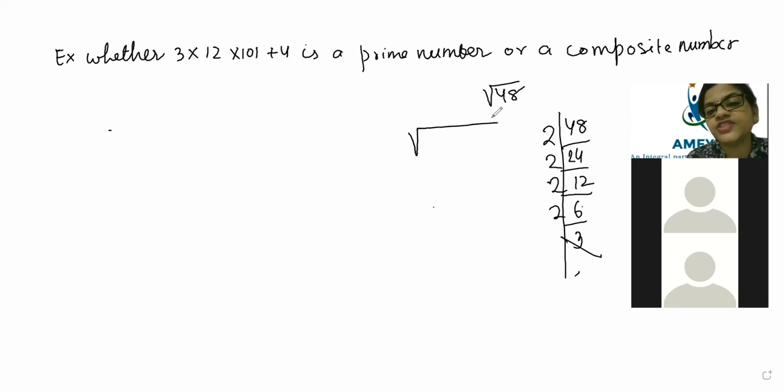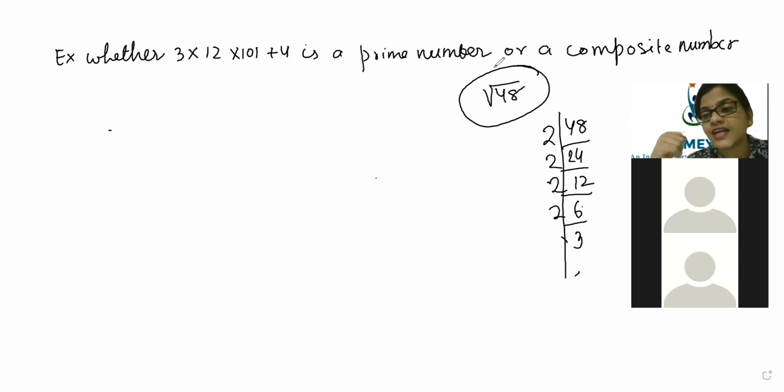If you check 48, it will come as 2 into 2 into 2 into 2 into 3. So definitely, is it a composite number? Here it is not about a composite number. It is about whether it is a rational number or not. Yes, Kamya is absolutely correct. Here we have to check whether it is a rational number or not. So root under 48 is an irrational number.